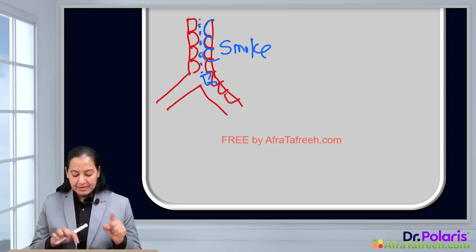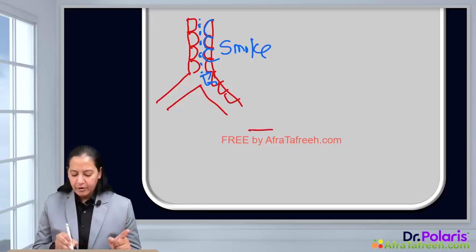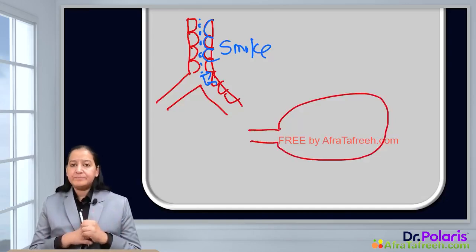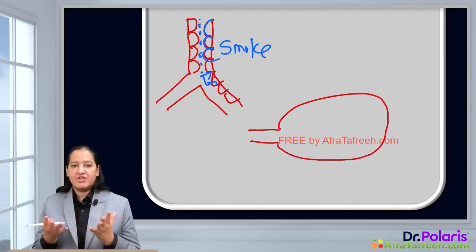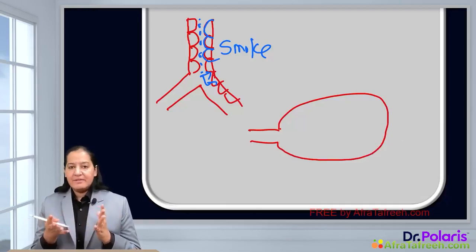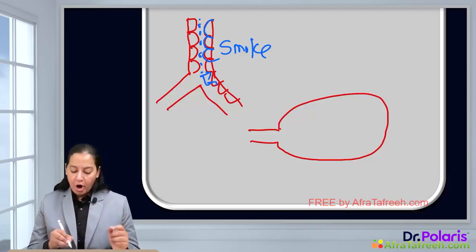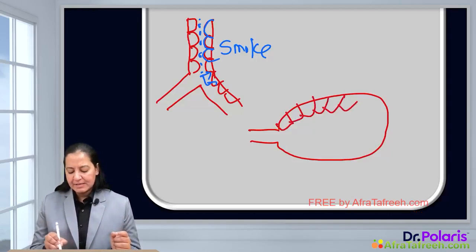The second example is the gallbladder. Let me draw a gallbladder for you. So this is a gallbladder. In humans, there is a gallbladder in which concentration of the bile takes place. Bile is required for emulsification and absorption of the fat which is present in the diet. Bile concentration takes place in the gallbladder. Gallbladder lining is again columnar. The normal lining in human beings is columnar.